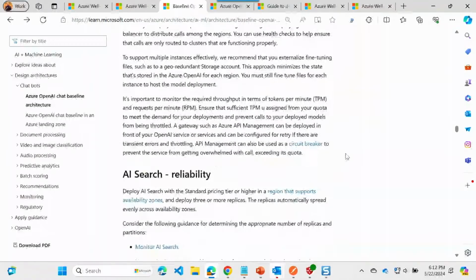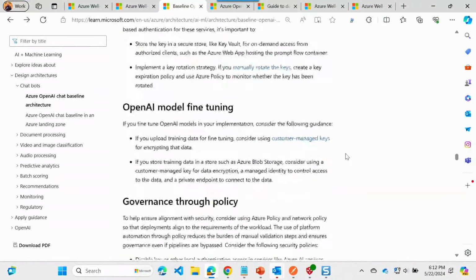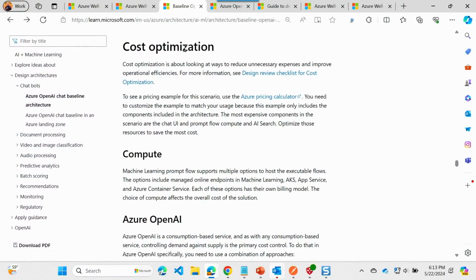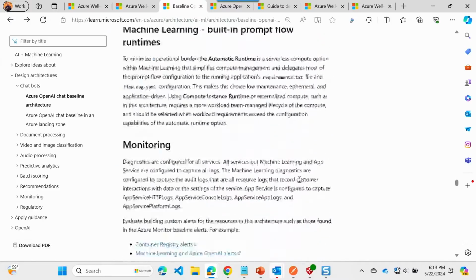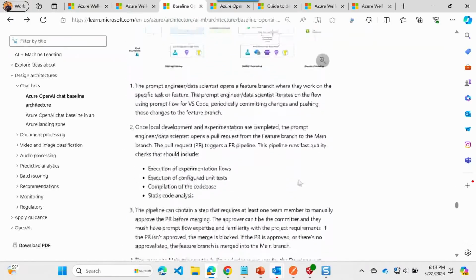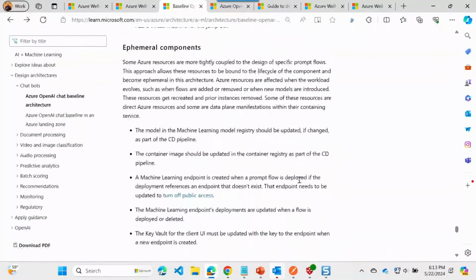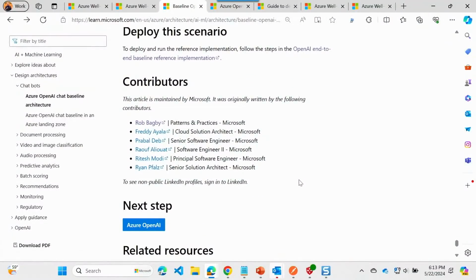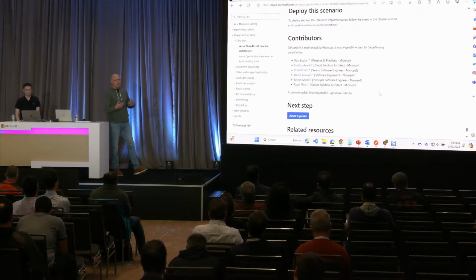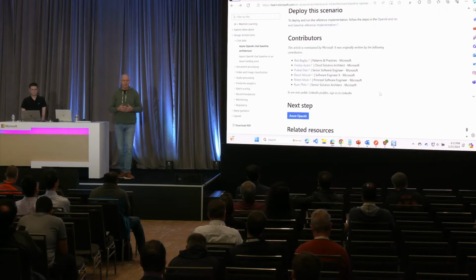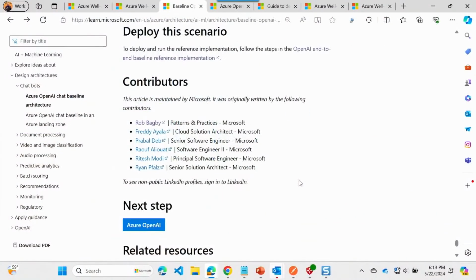I don't want to walk through too much more of this. I'll leave that as kind of homework. But as you can see, as I'm scrolling down, we're hitting each of these principles and providing you with guidance or things that you should be thinking about when building out an architecture such as this. The last thing I really want to touch on here is that this architecture wasn't written by Patterns and Practices. This was written by customer-facing engineers in the field, including guys like Ritesh, Ryan Faltz, Freddie Ayala, Prabal, Ralph. These are folks that are working with customers, and these are proven architectures that are working out in the wild.